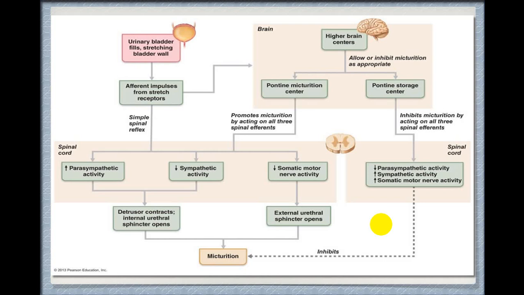If environment is not proper, higher center, that is the brain, will inhibit Pontine center.